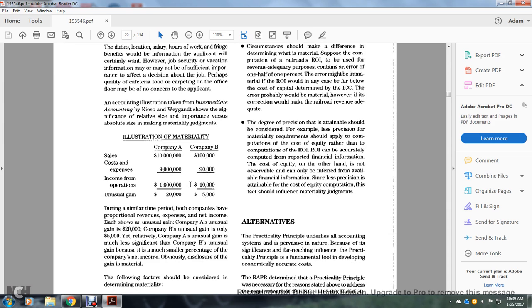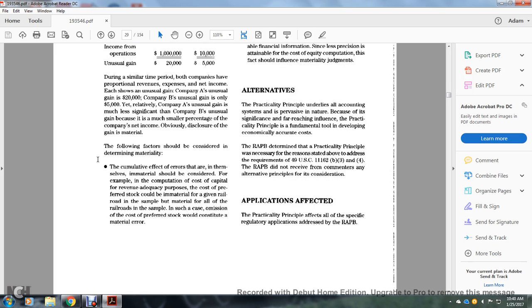An accounting illustration taken from the intermediate accounting text: significance is relative size, and important versus the absolute size in making the materiality judgment. Illustration: Company A and Company B, sales, costs and expenses, income from operations, unusual gains. During a similar time period, the companies have proportional revenues and expenses, and net income should show the unusual gain. Company A's unusual gain is $20,000. Company B's unusual gain is $5,000. Relatively, Company A's unusual gain is most significant compared with Company B's, unless it becomes a much smaller percentage of the company's net income. Obviously we discussed the gains as material.